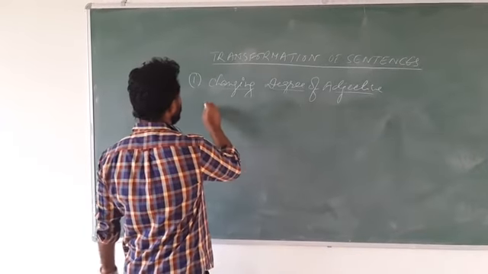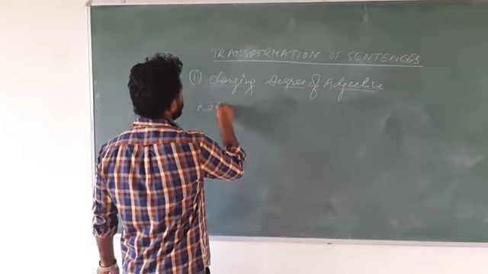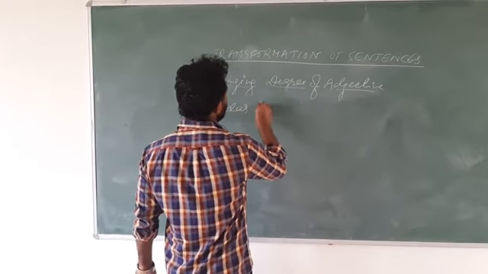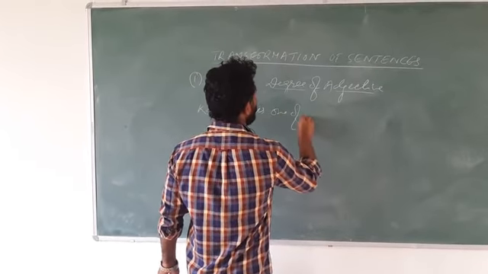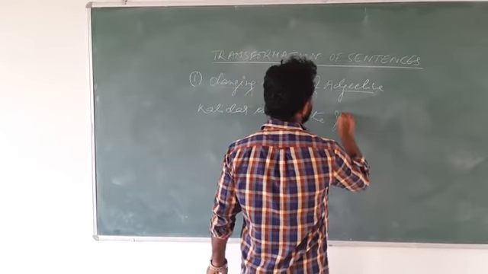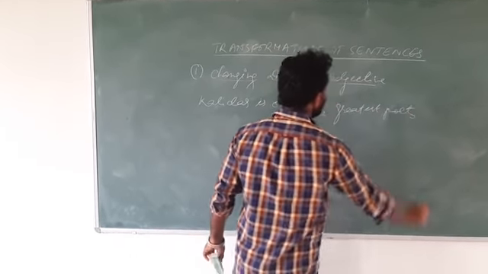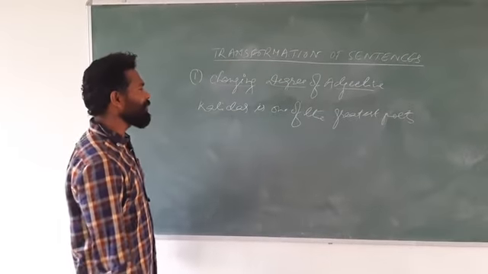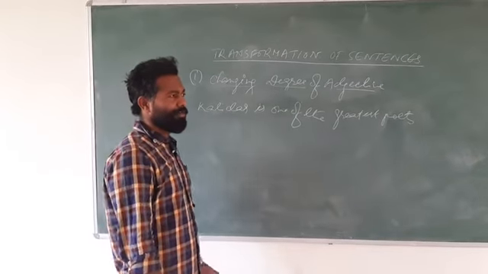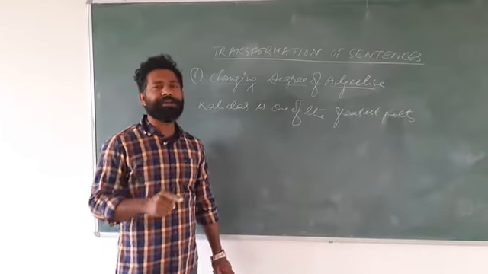If I say Kalidas is one of the greatest poets. See, there is a difference in meaning. When you say Kalidas is one of the greatest poets, that means Kalidas was not the greatest.